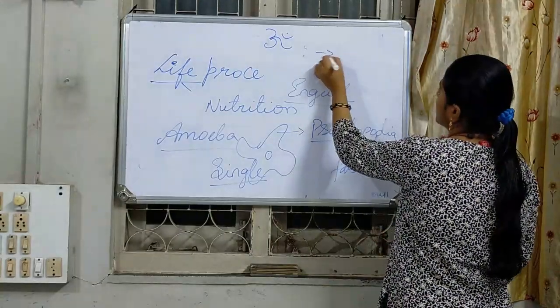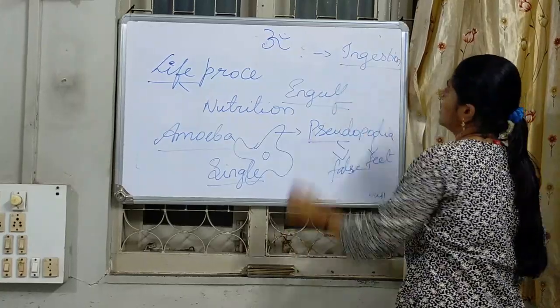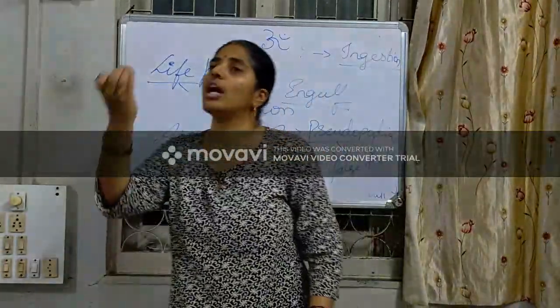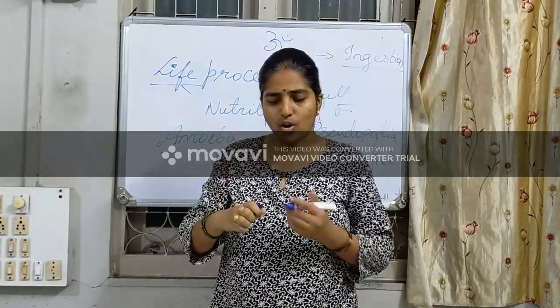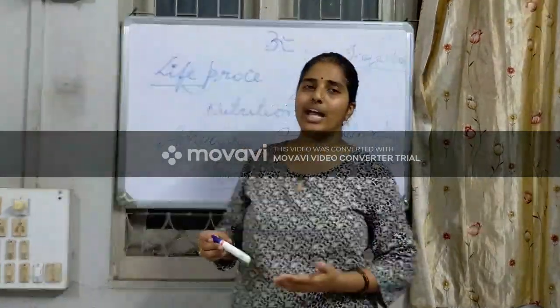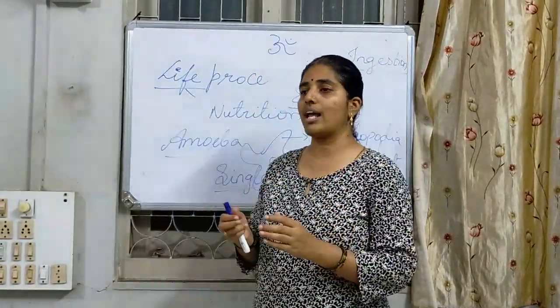The first step is ingestion. What is meant by ingestion? The food which we take is called ingestion. Whatever the food is, the way of taking it differs between organisms.